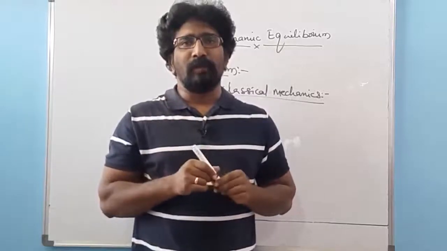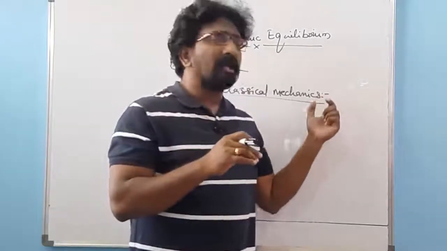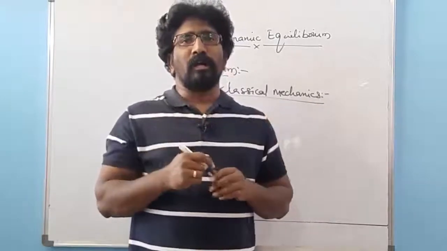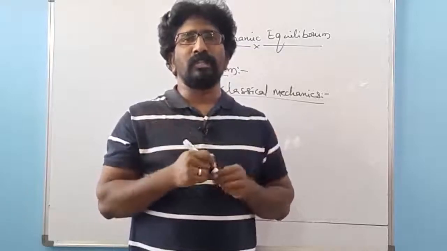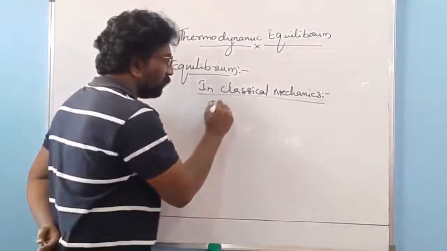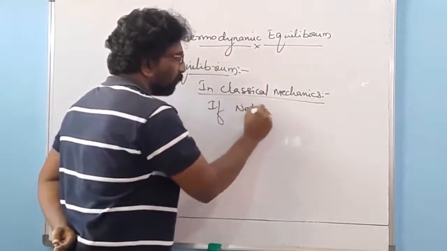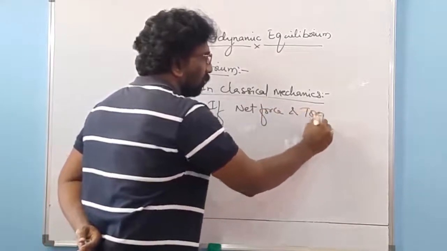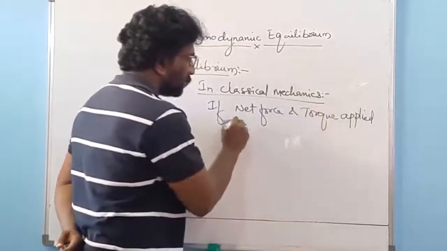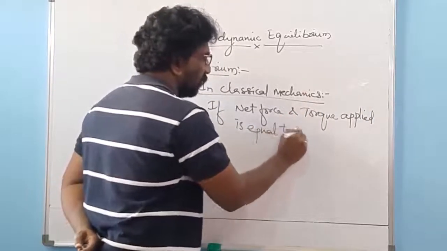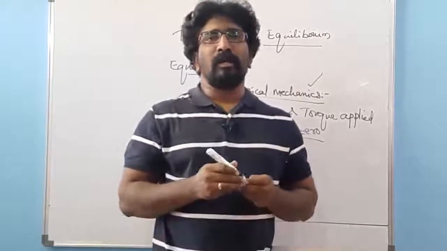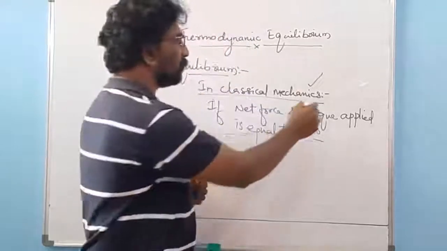system is in equilibrium. So in mechanics, if the external applied force and the torque are both equal to zero, we say they are in mechanical equilibrium. So if the net force and torque applied is equal to zero, then we call that system in equilibrium. But first let us understand what is meant by torque.